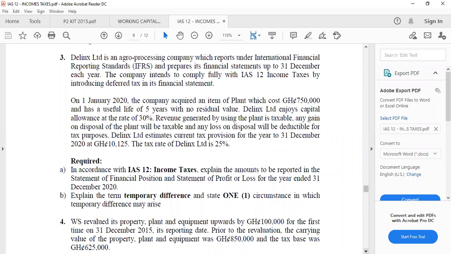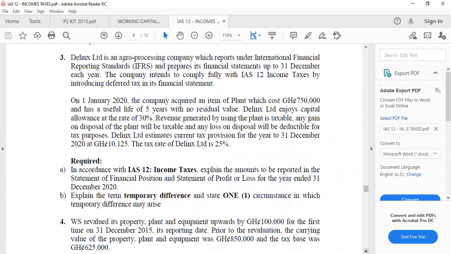Required. A. In accordance with IAS 12 income taxes, explain the amount to be reported in the Statement of Financial Position and Statement of Profit or Loss for the year ended 31st December 2020. B. Explain the temporary difference and state one circumstance in which temporary difference may arise.